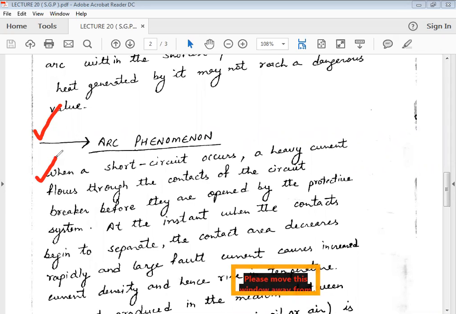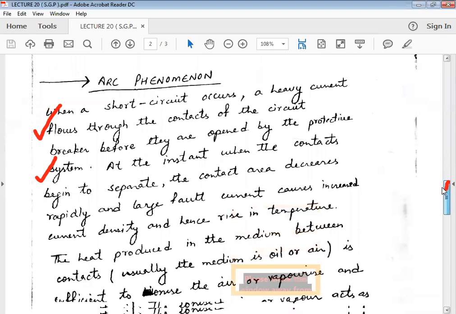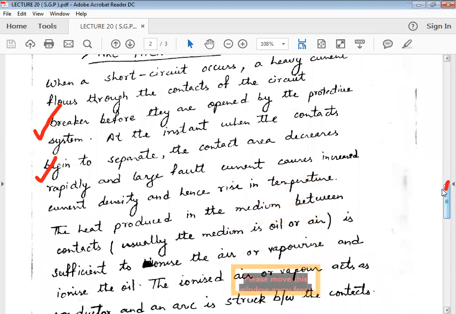The insulating medium used, either air or oil, is affected: if it is oil, the oil gets vaporized, or if the medium is air, the air gets ionized. Due to that vaporization or ionization, the arc is struck between the two electrodes and the current continues to flow.